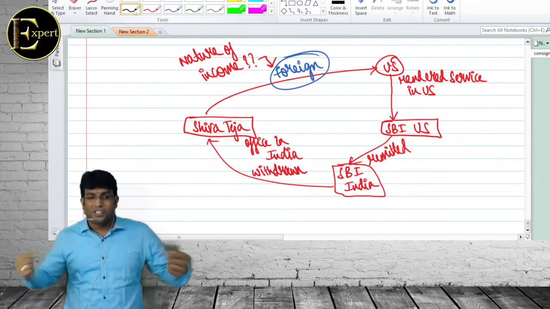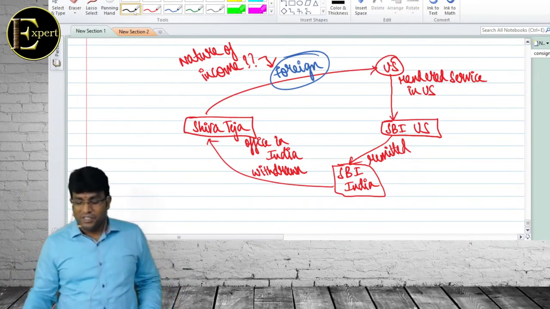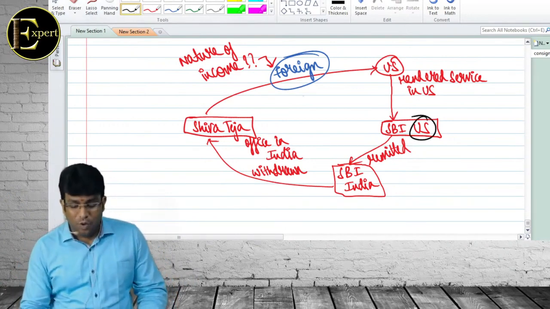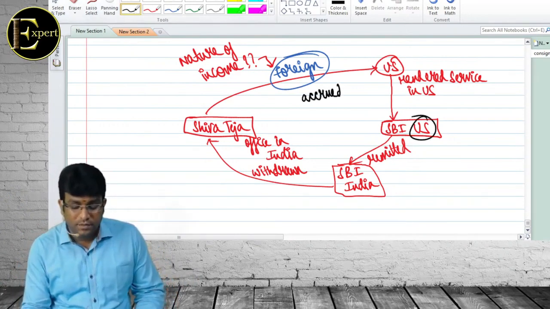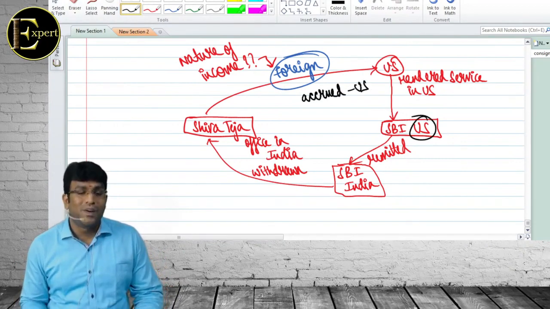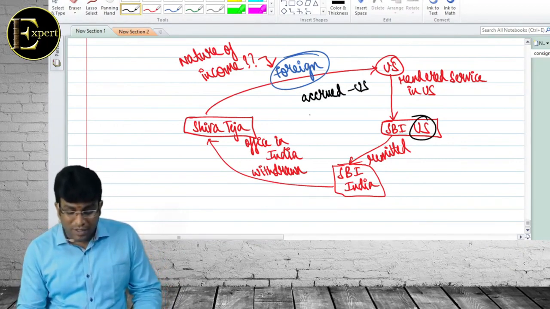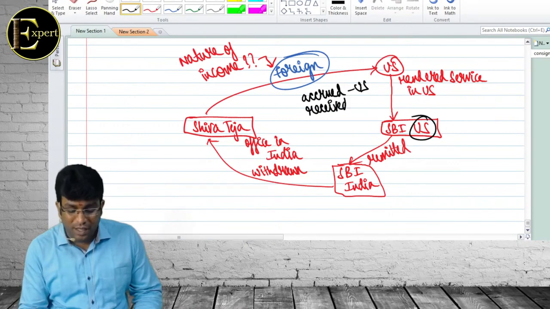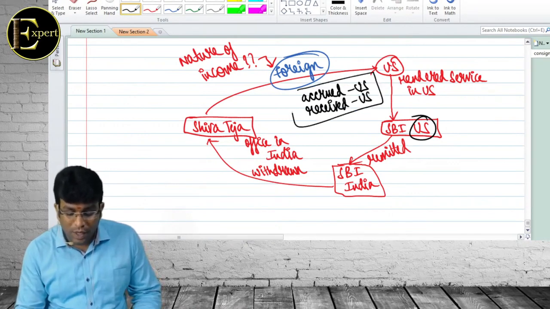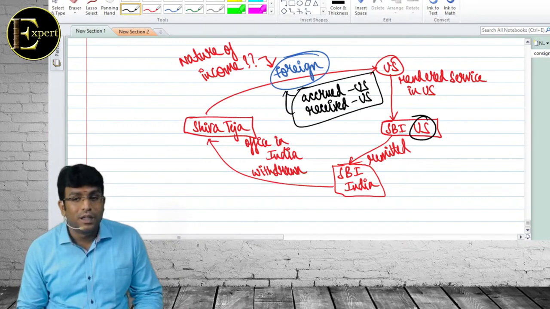If you observe here, first receipt is where? First receipt is in SBI US. So accrued in US. Why accrued in US? Because service is rendered in US, obviously. Received in US. Both in US, what will we say? Is it taxable?